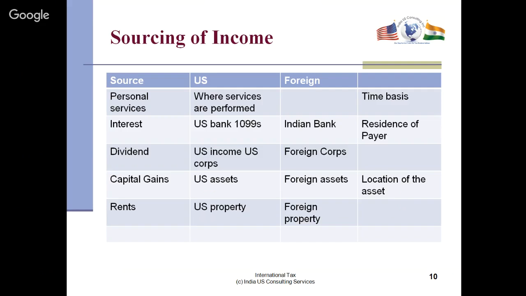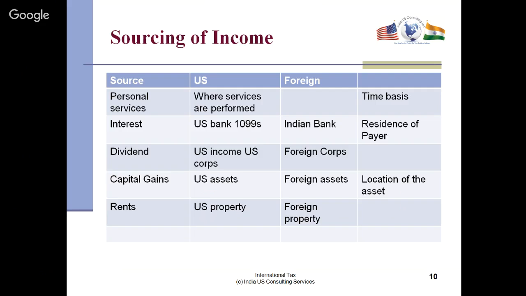Okay, slide 10. We talk about personal services. It depends where the services are performed. If you perform the services in India, then India is going to tax it. If it's performed in the US, then US taxes it. Interest income, if you're a US bank, you get what is called a 1099 interest. And same thing with dividend, you get a 1099 dividend, if it's a US corporation. In foreign corporations, you don't get a statement, but you should report that income in the US return. And same thing with an Indian bank. So it depends on the residency of the payer. If it is an Indian bank paying you, then it's Indian income. If the US bank is paying you, then it's US income.